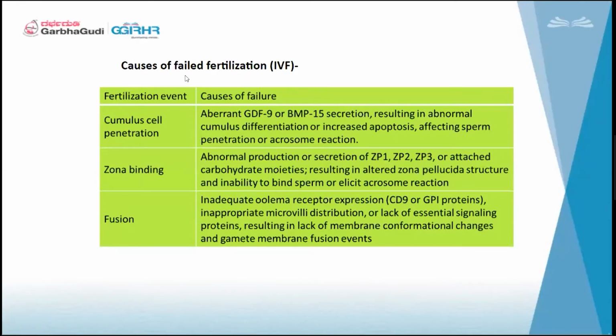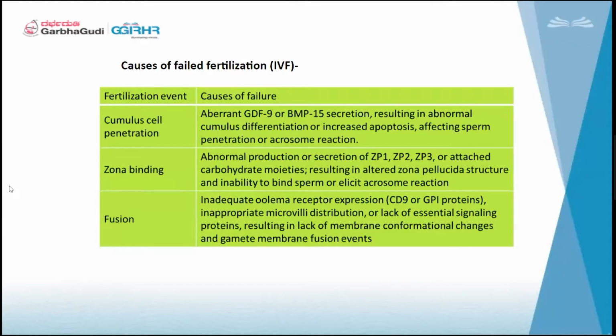Causes of failed fertilization in IVF. In case we are going for an IVF cycle, what are the causes of failed fertilization? The first one is cumulus cell penetration. The sperm needs to penetrate the cumulus cells and then go into the oocyte.